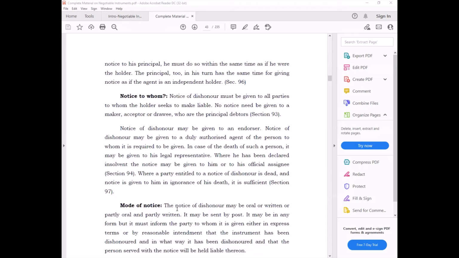Notice to whom we have discussed under section 93. Under section 97, where a party entitled to receive a notice of dishonor is dead and notice is given to him in ignorance of his death, it is sufficient. So for example, you have given notice to Mr. Z, who probably passed away by the time the notice was received at his address. Because he passed away and you were not aware of it, the court will consider that notice was given. But only in case you were not aware.